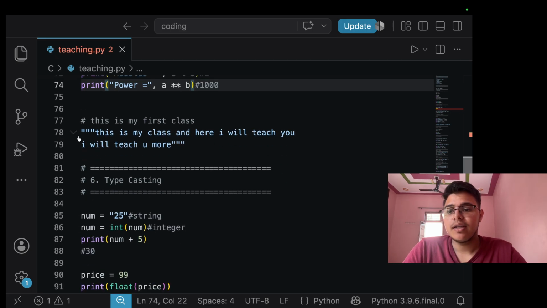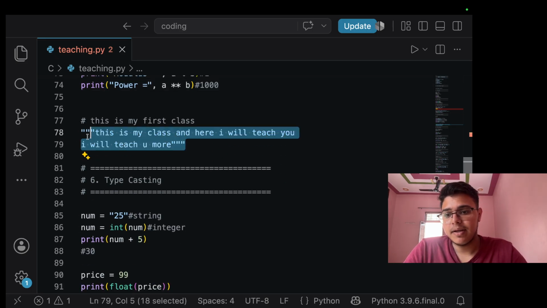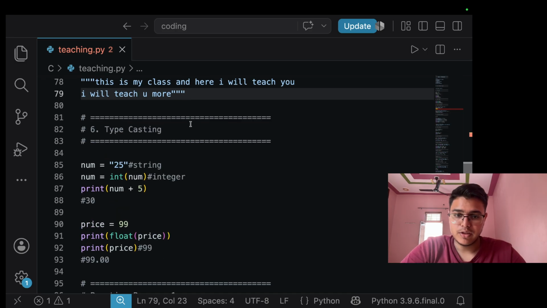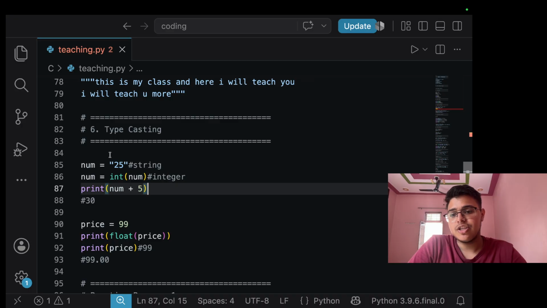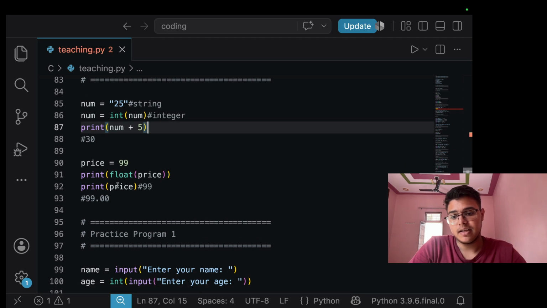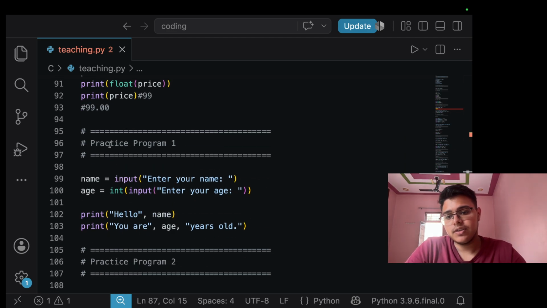Then we see comments, how we comment in Python and what comment means. Then we use typecasting and see what typecasting means, like changing one data type to another. So let's start with the first practice program.